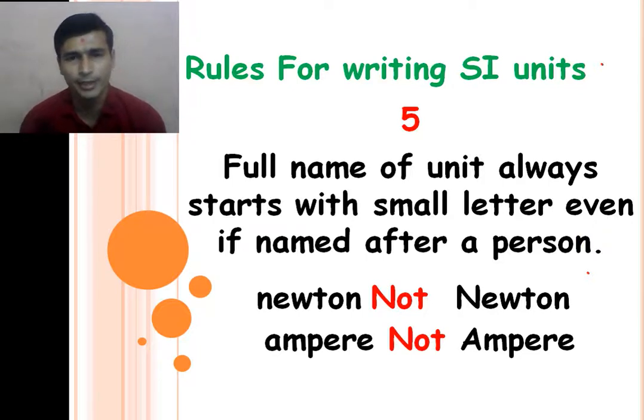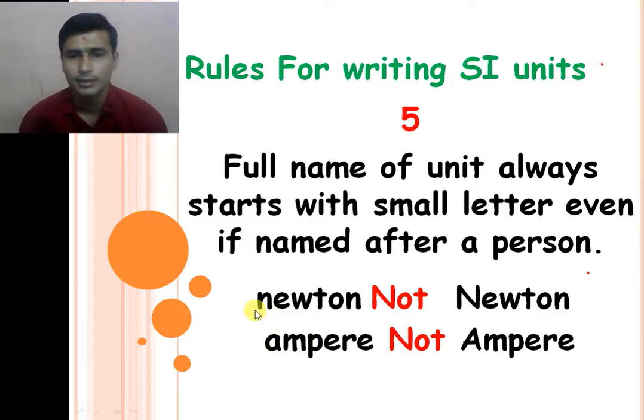If you write a unit with the name of a scientist or a person, and you write the whole name, all the letters must be small. The full name of the unit always starts with a small letter, and all the letters of the unit are small letters. Even if the unit comes from the name of a scientist, we cannot use a capital letter.